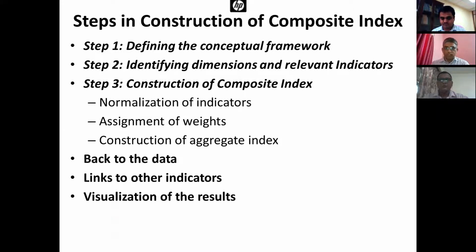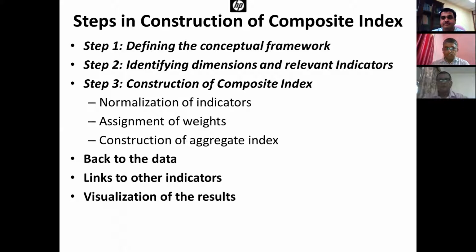There are 3 major steps in the construction of indices. First is defining the conceptual framework, then identifying the dimensions and relevant indicators to capture these dimensions and the purpose for which we are constructing the index.